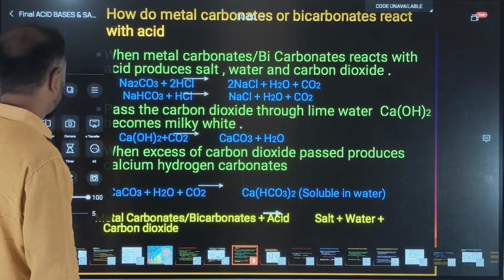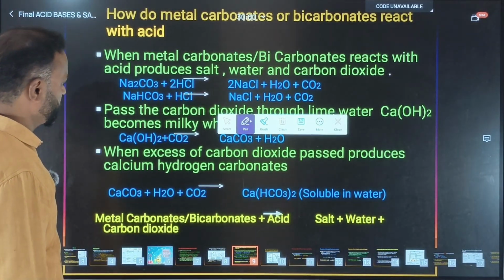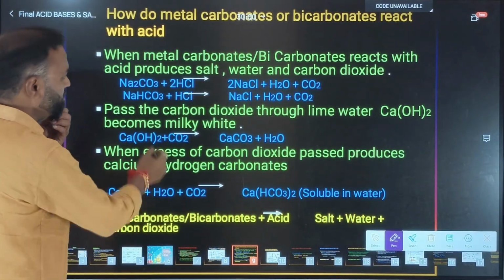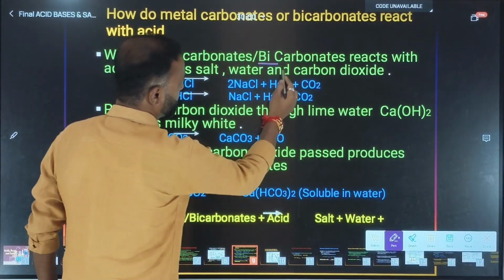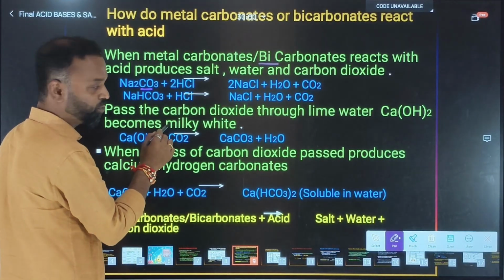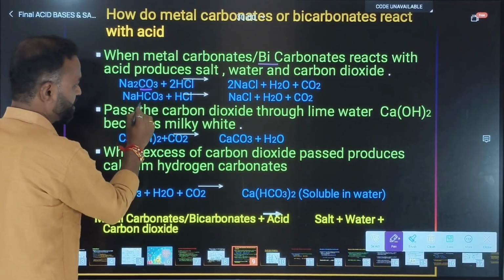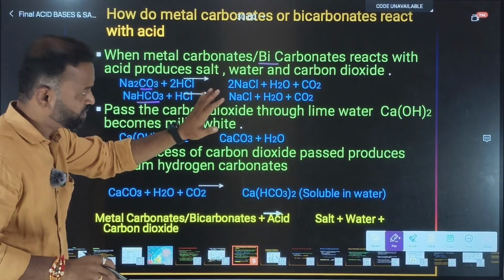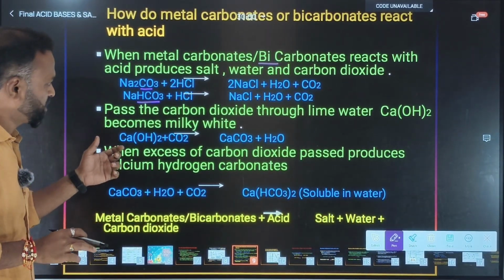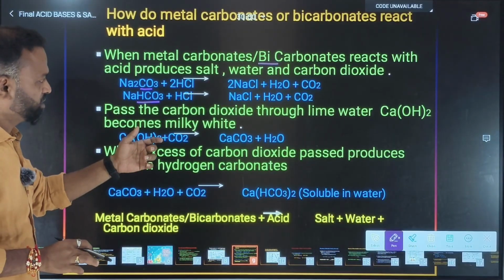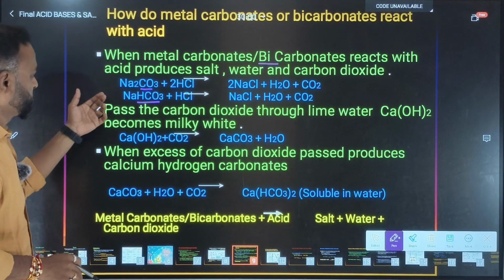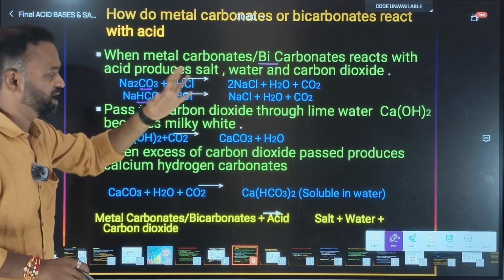Okay, fine. Let's not waste too much time. Let us try to understand the further things. Metal carbonates means CO3, a metal and carbonate compound. Metal bicarbonate means HCO3. We can call them metal bicarbonates or metal hydrogen carbonates. Both are the same. They react with the acids to produce salt, water and carbon dioxide.